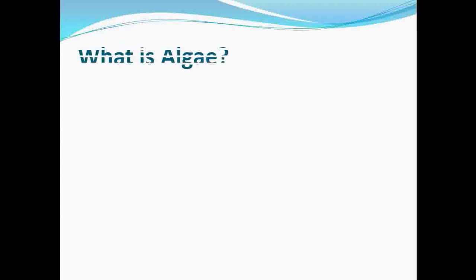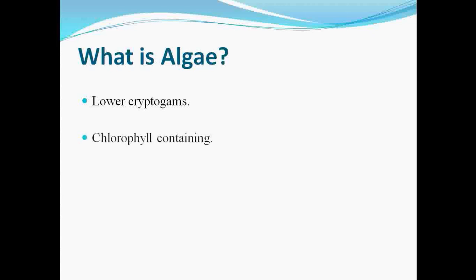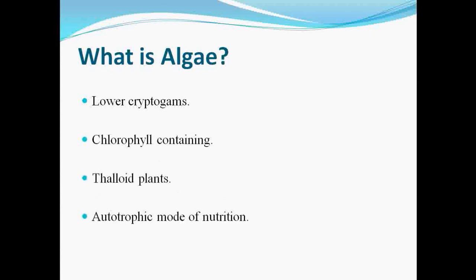Then what is the actual definition of algae? Algae are the lower cryptogamic members having chlorophyll pigments, thalloidal body and autotrophic mode of nutrition.